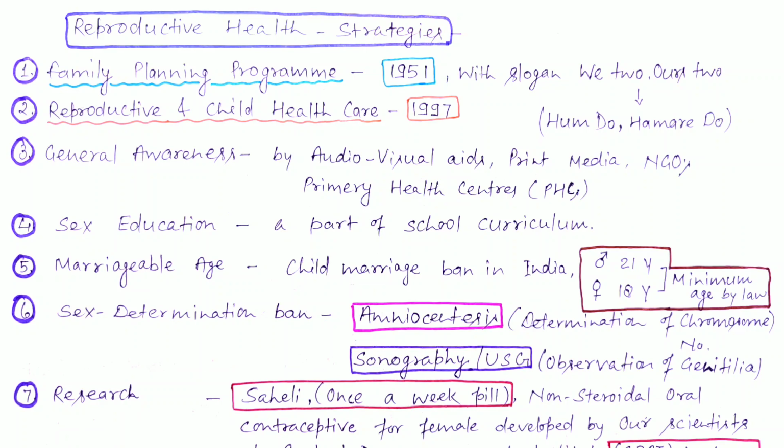So sex determination is banned in India. Next is sonography or ultrasonography. This is also misused for observation of genitalia, so there is also a ban on such sonography.